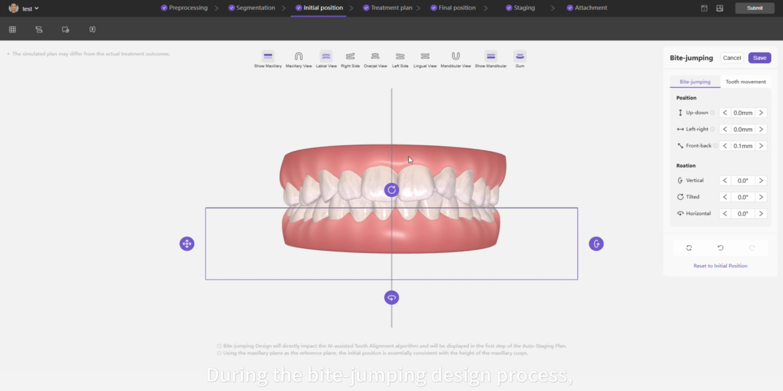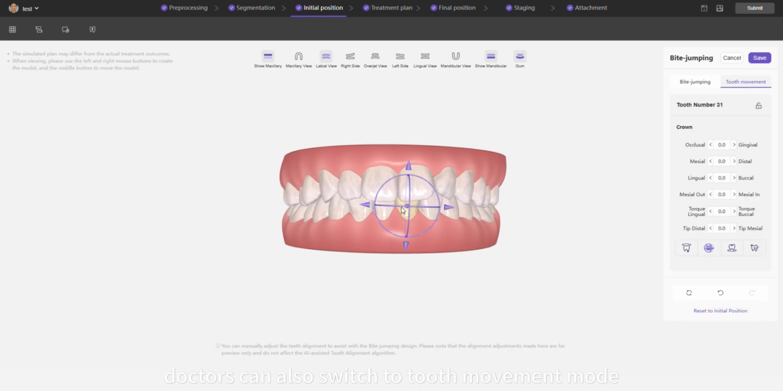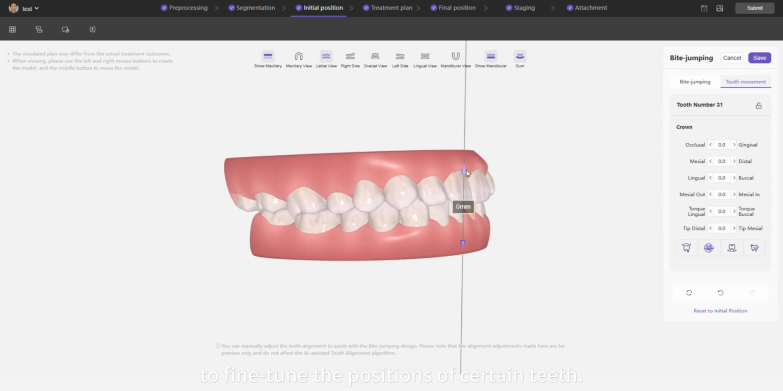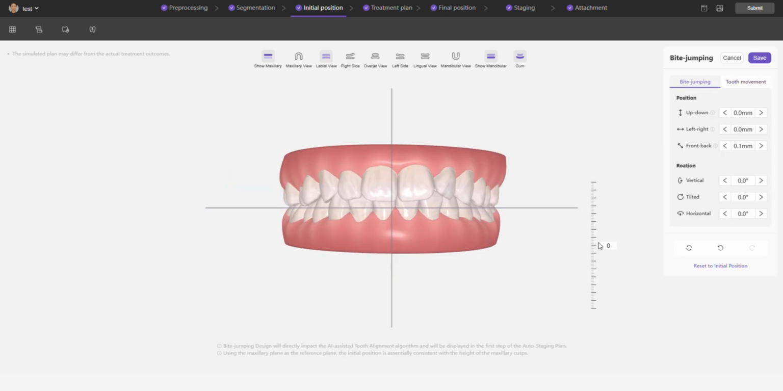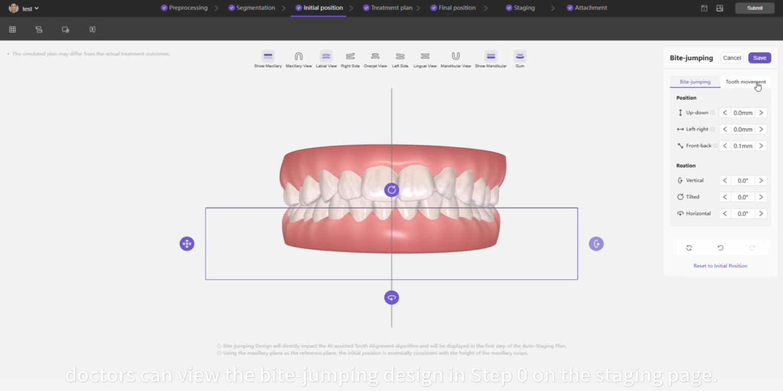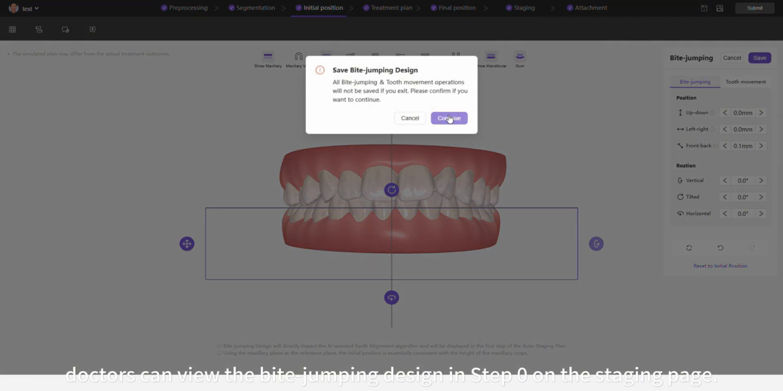During the bite jumping design process, doctors can also switch to tooth movement mode to fine-tune the positions of certain teeth. Finally, click Save to upload the occlusal jump design. After waiting for the subsequent steps to load, doctors can view the bite jumping design in step 0 on the staging page.